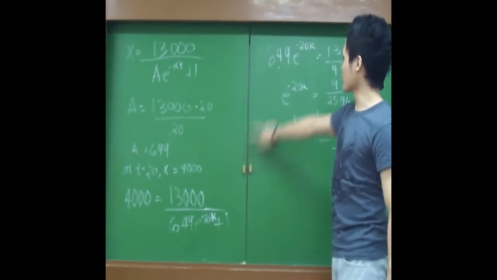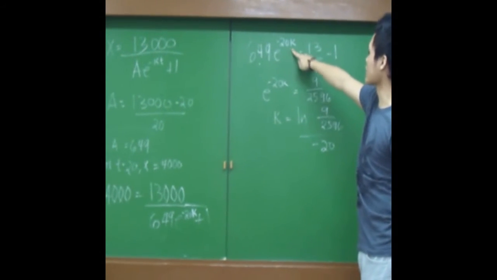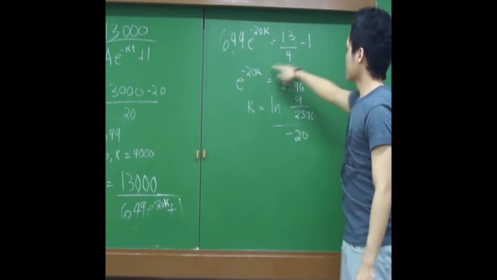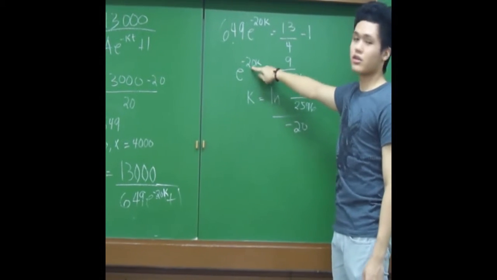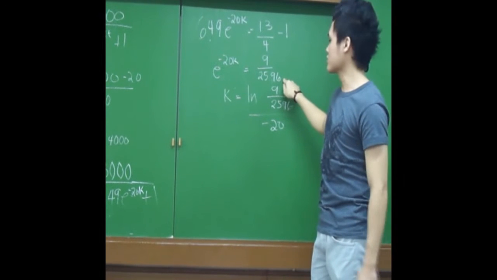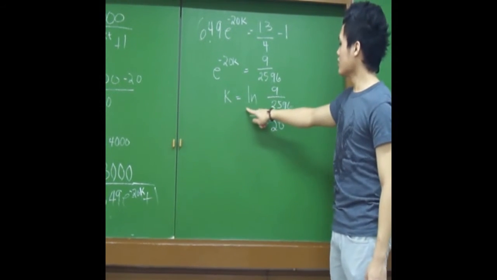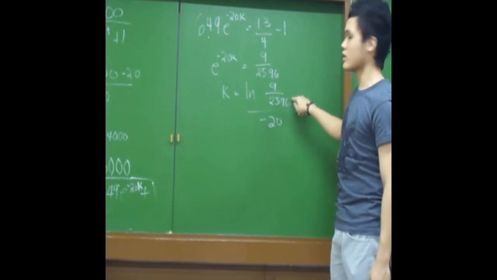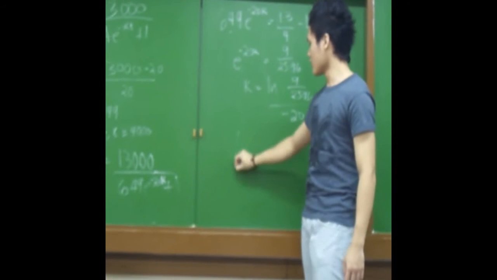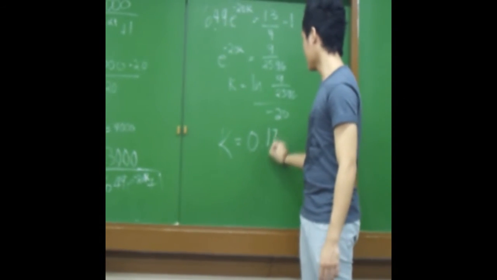So manipulating the equation, we get 649e raised to the negative 20k equals 13 over 4 minus 1. So e raised to negative 20k equals 9 over 2,596. Using ln, we get k equals ln of 9 over 2,596 over negative 20. So our k now would be 0.17.